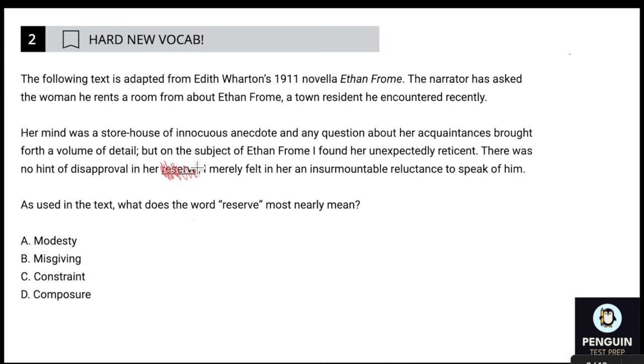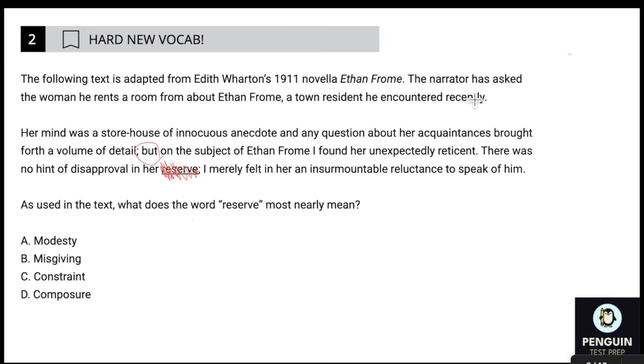And also, don't forget about the context. Sometimes that can be helpful. So same thing, we're going to look around and try to come up with a prediction. Ideally, if we can find some sort of a synonym or an antonym, that's going to help influence our prediction. All right, so intro, we're asking about this Ethan character. Ooh, interesting. Okay, so first sentence has a contrast, which is usually important because it says, basically, she was giving a ton of detail about everything I asked her, except on the subject of Ethan Frome, but on the subject of Ethan Frome, I found her to be unexpectedly reticent.